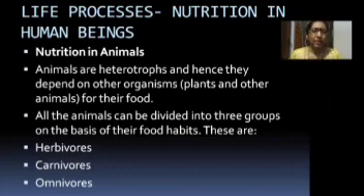Dear students, let us now know that the animals can be divided into 3 groups on the basis of their food habits. They are herbivores, carnivores, and omnivores.